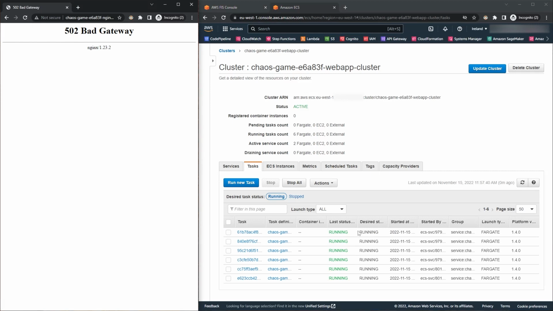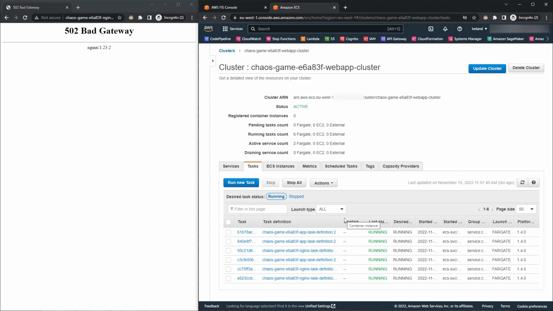I on purpose misconfigured the Nginx reverse proxy to not use the resolver. So it is caching the IP addresses of the application service tasks. But as they were terminated and new ones provisioned with new IPs, the Nginx reverse proxy is still trying to connect to the IPs of the terminated ones, which obviously is not going to work.